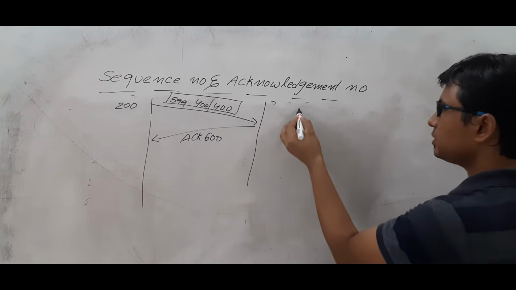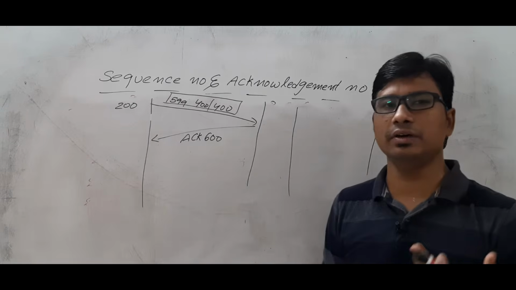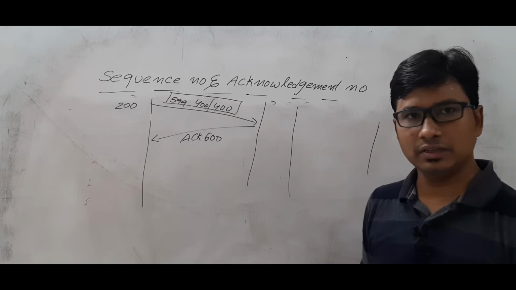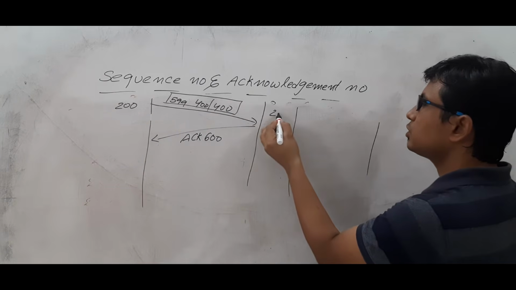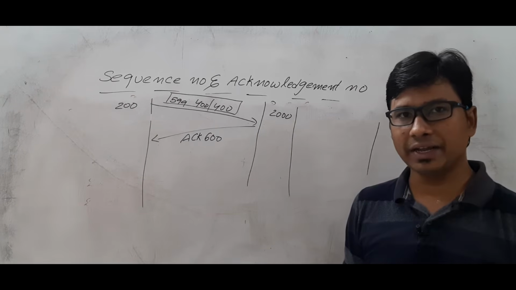Then the problem will be solved. When you are starting another communication, again you will get another random sequence number, which you will use. Are you able to understand? When you are starting a new communication, let's say you got 2000 as the sequence number. Then the problem is solved. Am I right or wrong?